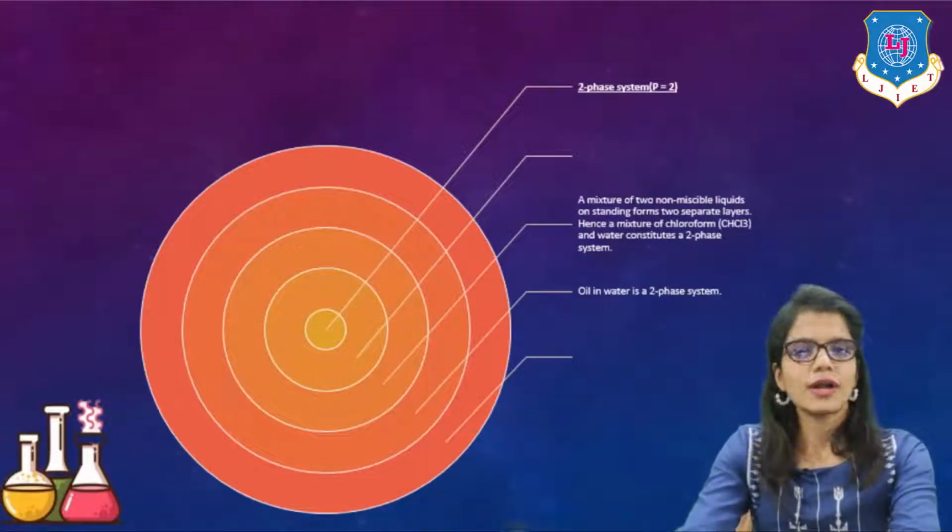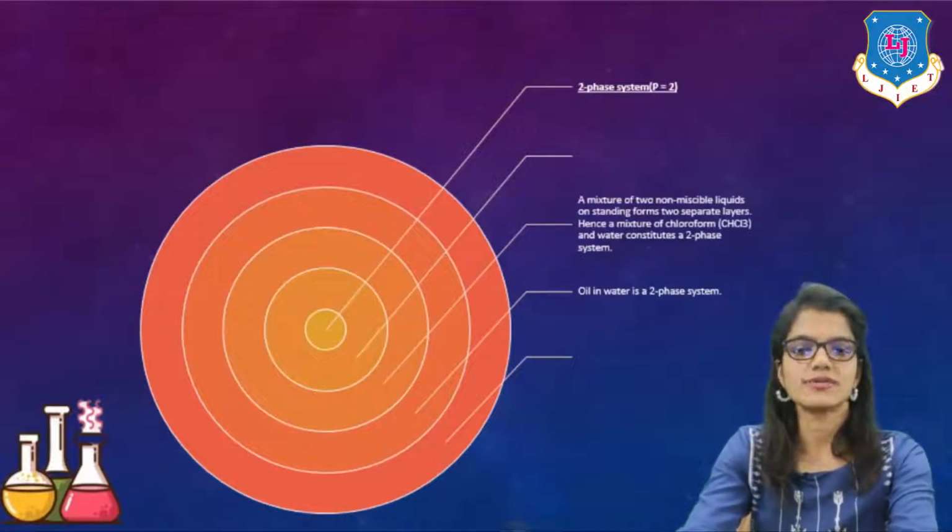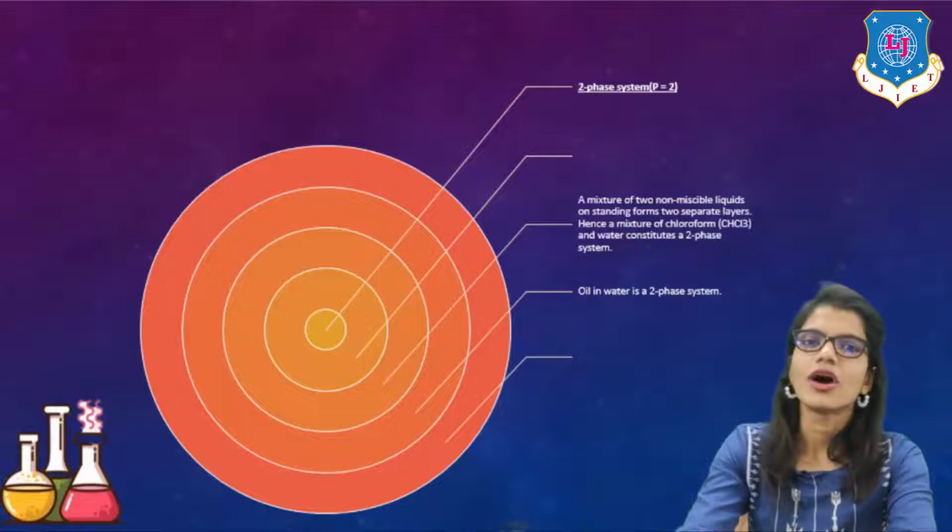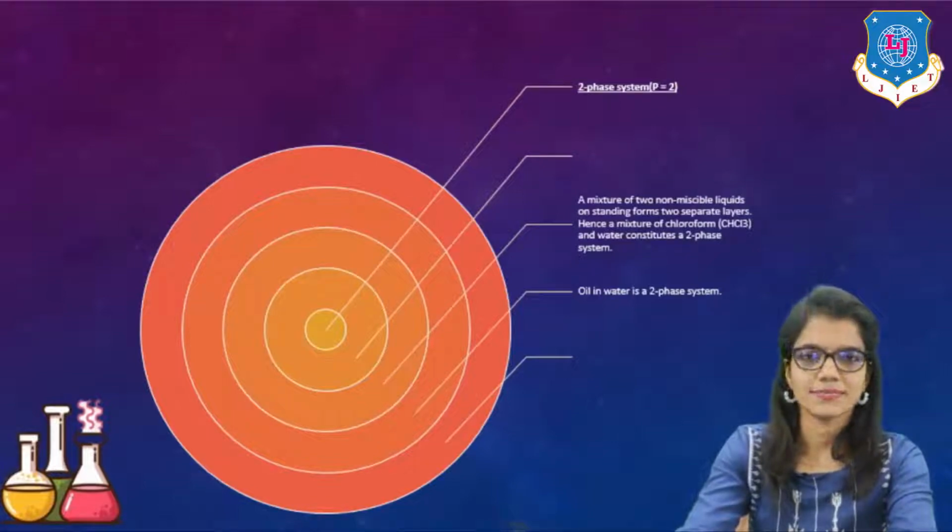What do you understand by a two-phase system? A mixture of two non-miscible liquids, which on standing form two separate layers, hence a mixture of chloroform and water forms a two-phase system. Okay?